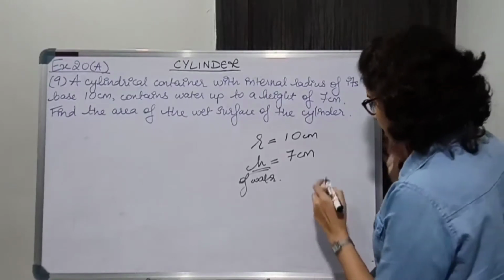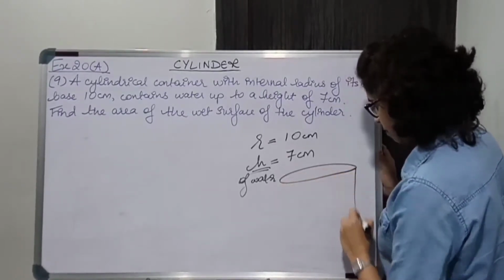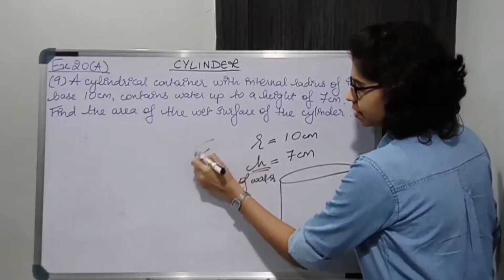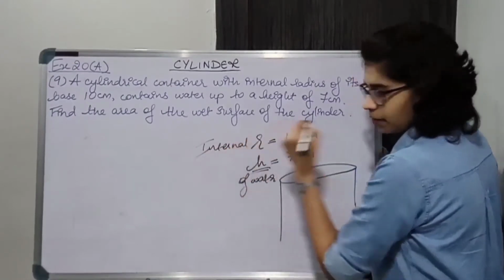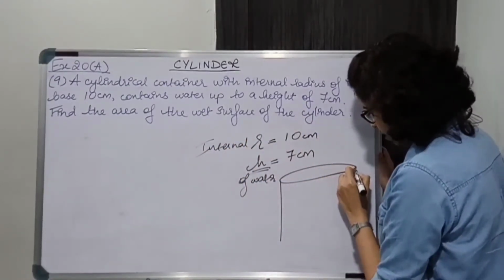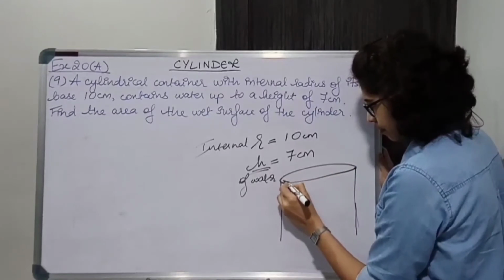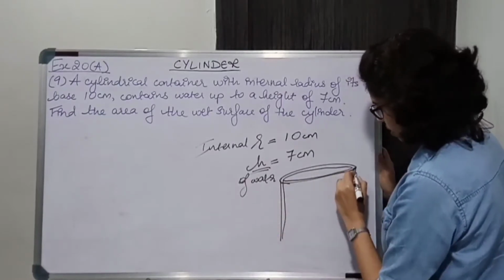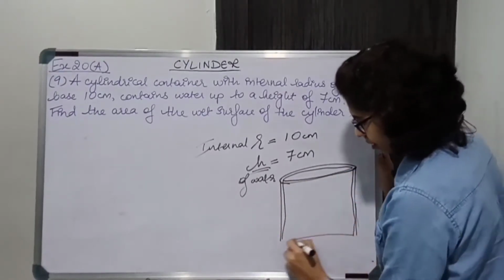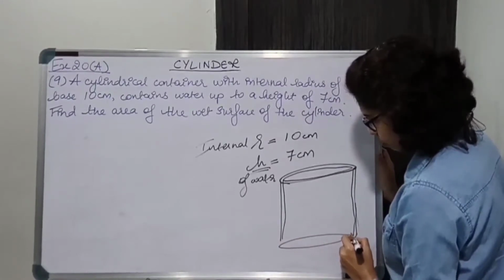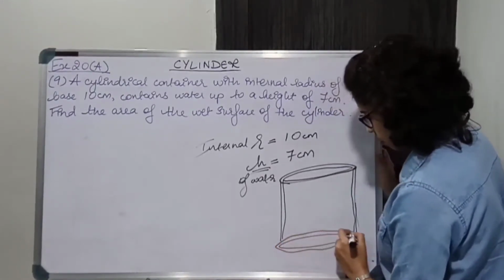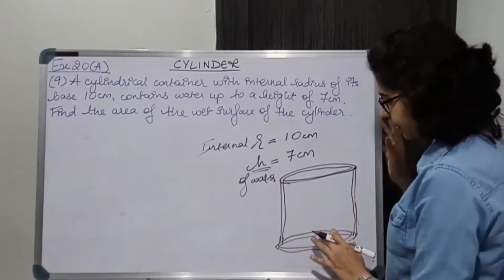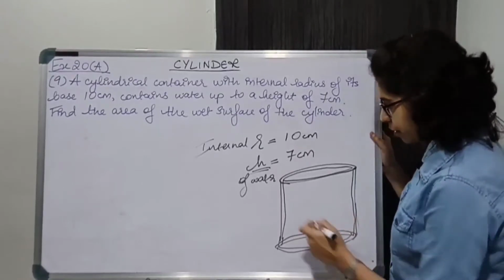Now you are given this cylinder, and you are given the internal radius. Internal radius means it has some thickness, and you can consider it like a hollow cylinder, but it is closed at the base, obviously, otherwise the water will come out. So there is this cylinder, which contains water up to a certain height.